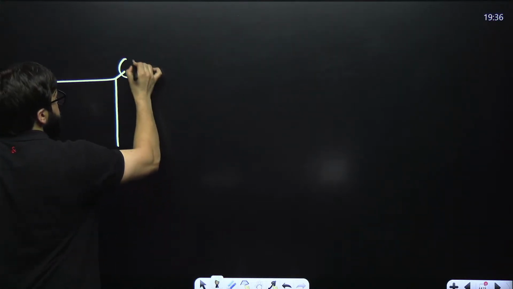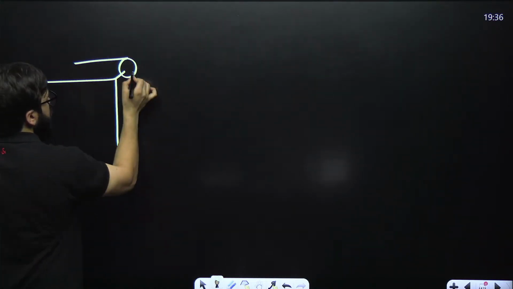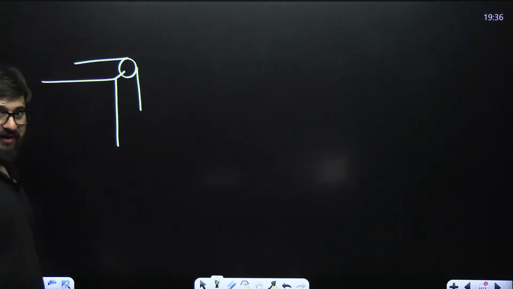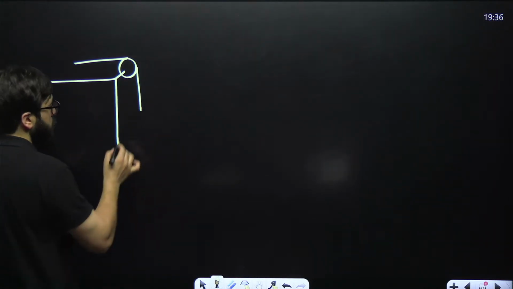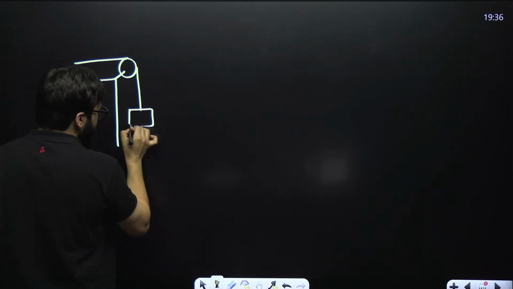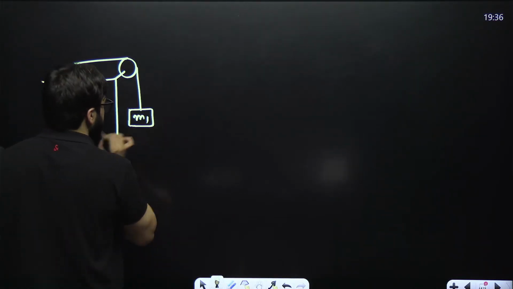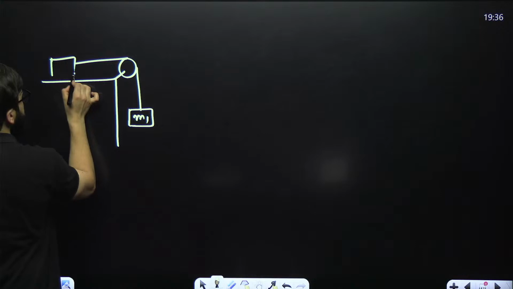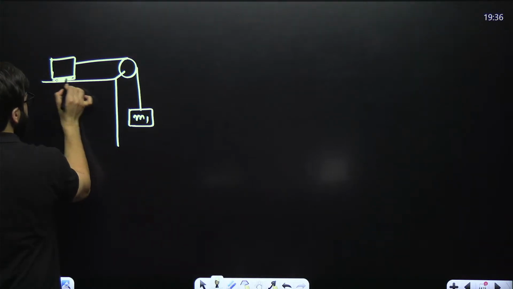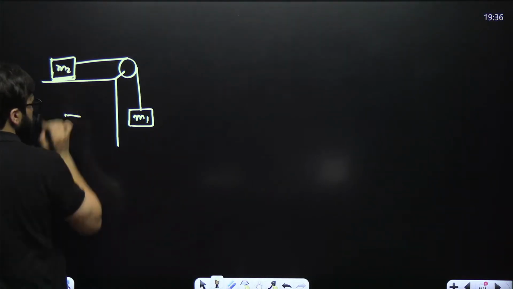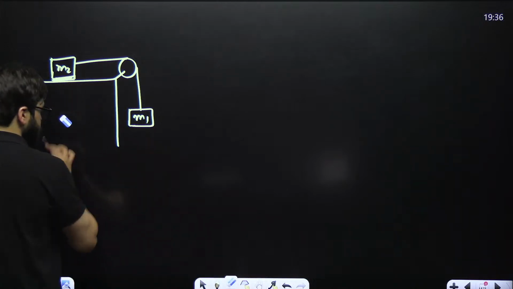Guys, this is what we call the pulley. I will teach you this also. This is what we call the pulley. And you have got a mass over here, that is M1. And you have got another mass over here, that is M2. This is M1 and this is M2.